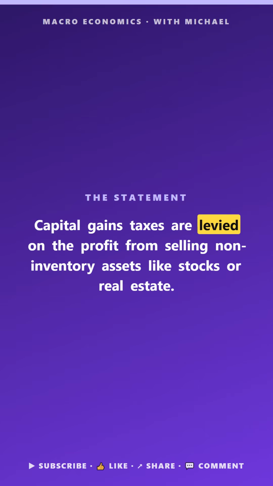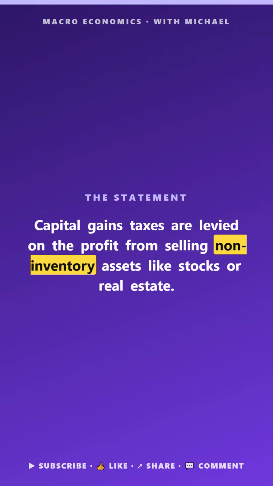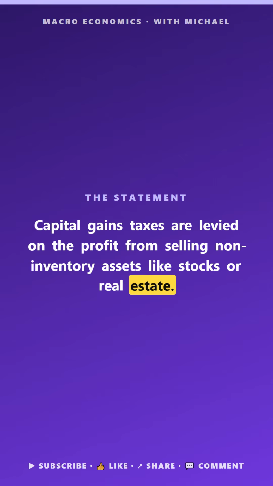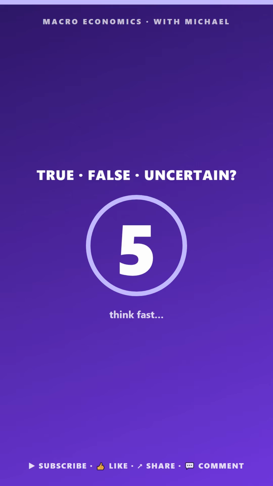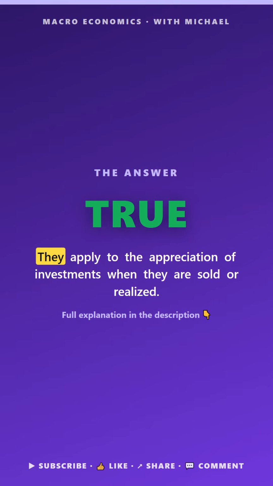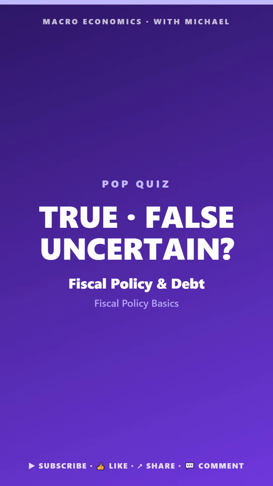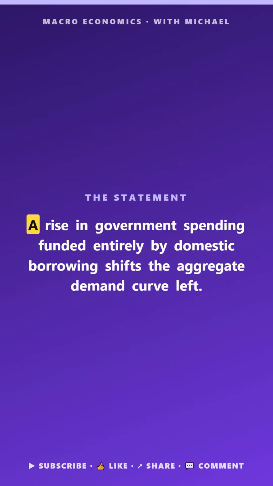True, false, or uncertain. Capital gains taxes are levied on the profit from selling non-inventory assets like stocks or real estate. The answer is true. They apply to the appreciation of investments when they are sold.